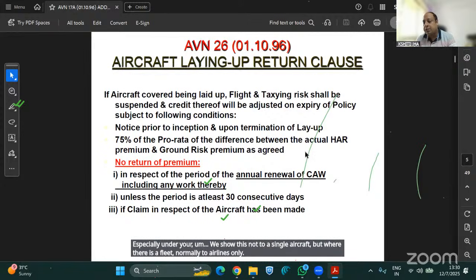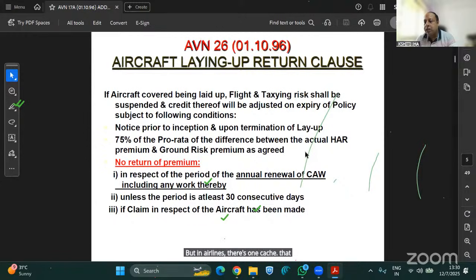But in airlines, there is one catch: this 30 consecutive days is reduced to 7 days, and that is why there was a huge amount of refund. So from next year, the treaty underwriters and reinsurance market stipulated a minimum and deposit premium clause under these policies, so that even in case of layup, the minimum premium will be this much only.